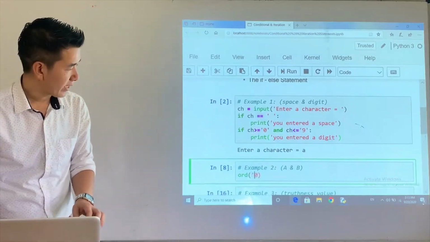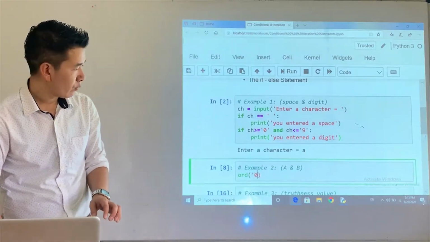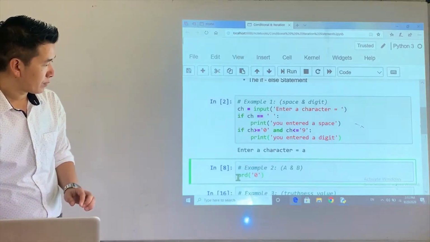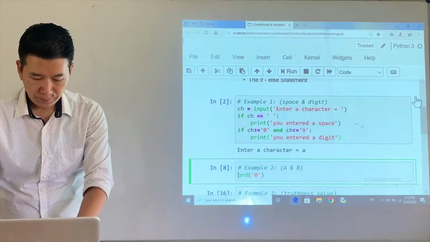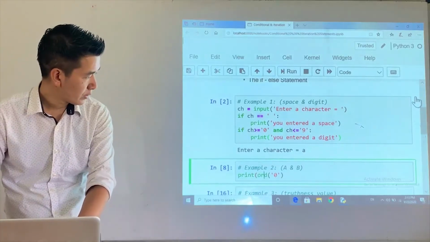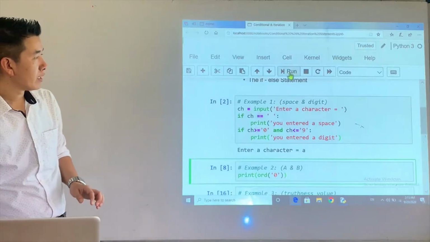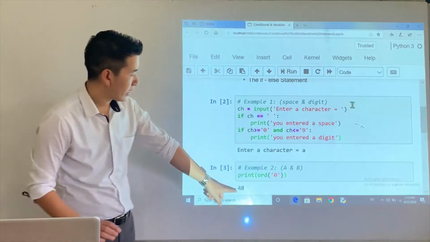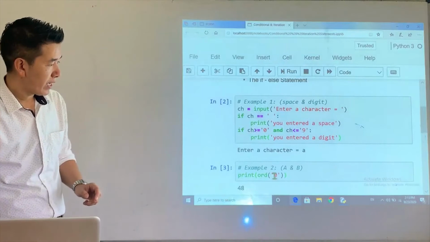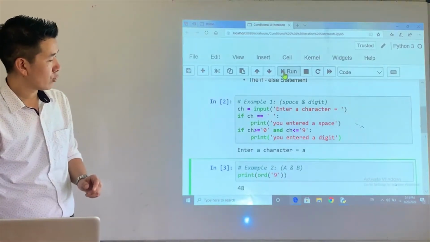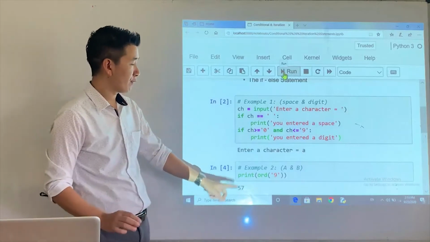So this has to be a character, right? And then I just print it, the ordinal or ASCII value of '0'. When I press enter, I get 48. And when I have '9' here and run it, I get the value of 57.